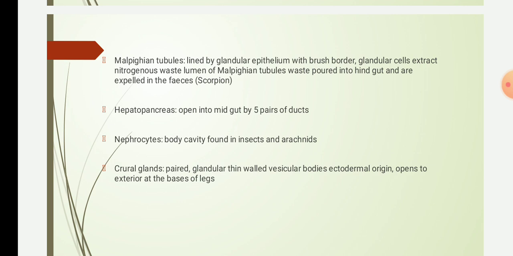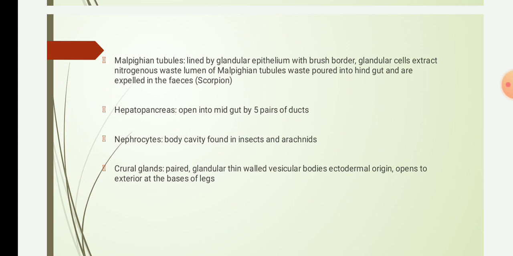These tubules float in the hemocoel, from which the glandular cells extract nitrogenous material from the uric acid, and from the lumen of the Malpighian tubule the nitrogenous waste is poured into the hindgut and expelled in the feces. Most of the water is reabsorbed by the proximal part of the tubules. This is about the Malpighian tubules.